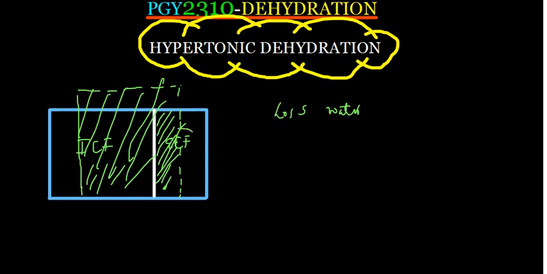By the way, when you increase fluid in the extracellular compartment, you are going to have edema, where you start swelling. For example, if you've been standing for a long time, you start swelling because there is an excessive increase of fluid in the extracellular compartment. Right now, I'm not talking about edema. So basically, this is what is happening: loss of water from the intracellular fluid to the extracellular fluid, because the fluid in the extracellular compartment has a higher concentration.